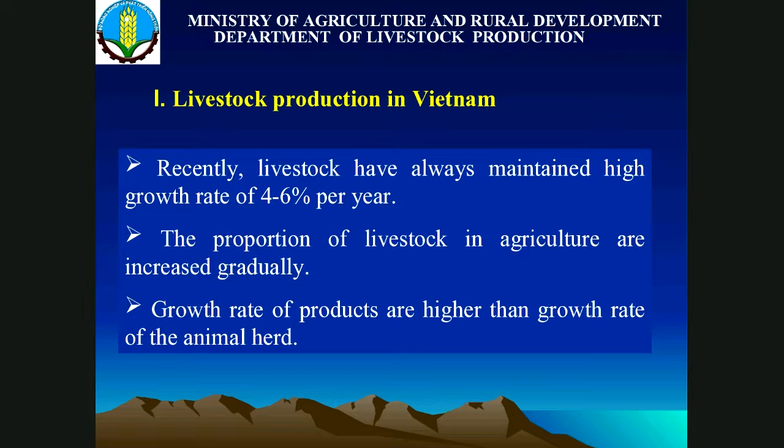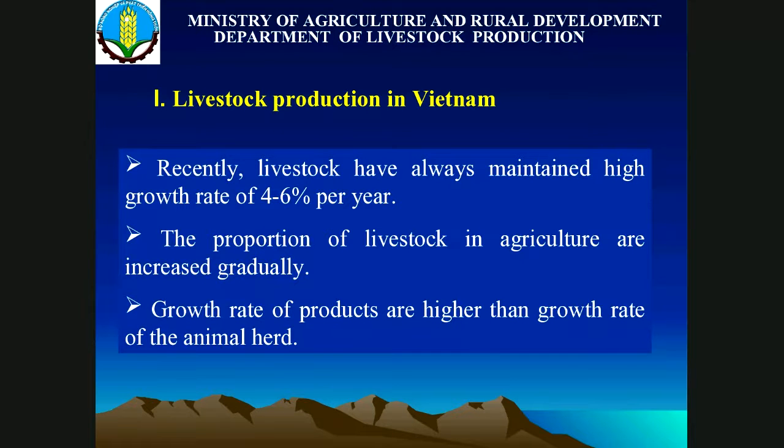And every year we can export a total of about 40 billion US dollars to the world. So not only for domestic consumption, we also have to think about the way to improve the productivity and also the quality, especially for food safety. So we also can export more agro products from our country.